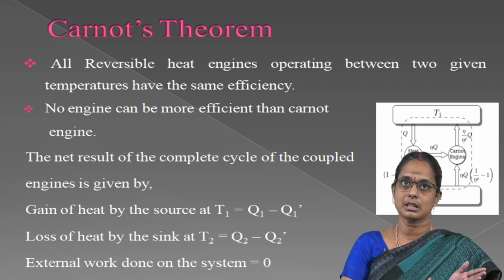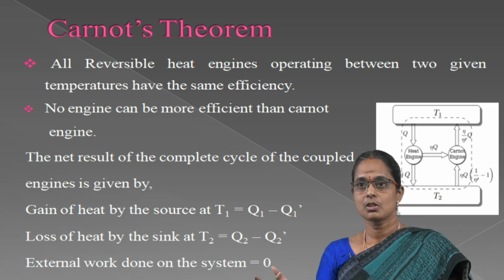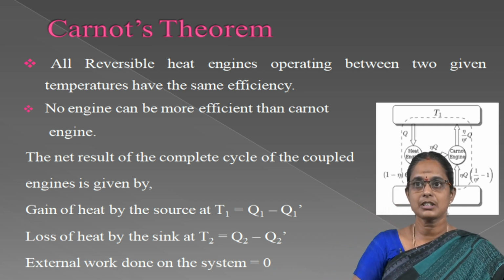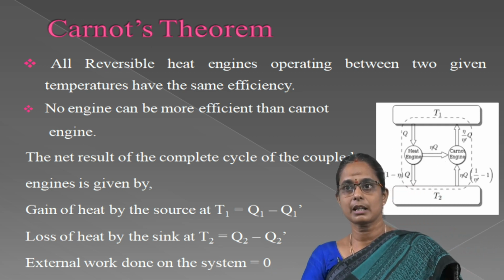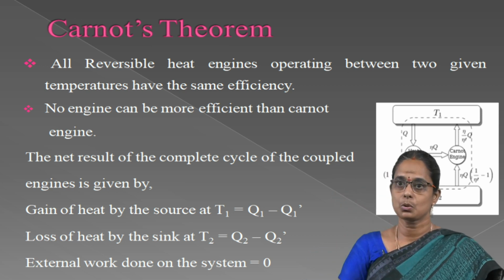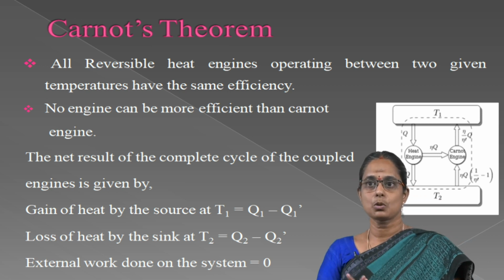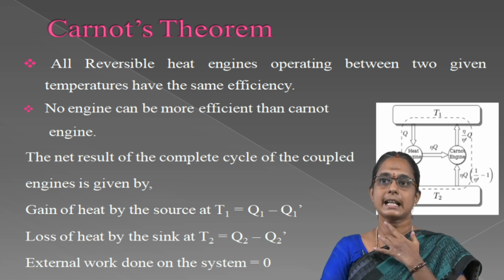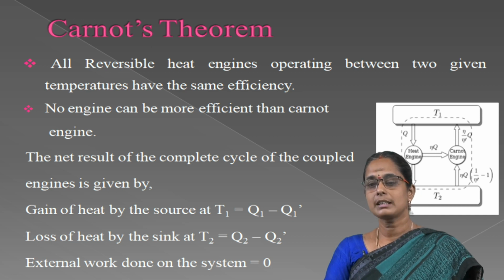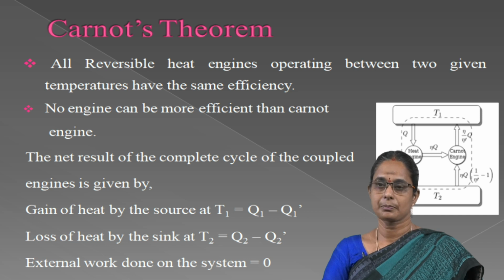According to the assumption, I is more efficient than R. Therefore, Q1 dash minus Q2 dash divided by Q1 dash is greater than Q1 minus Q2 divided by Q1, that is W by Q1 dash is greater than W by Q1. So, Q1 is greater than Q1 dash. Therefore, Q2 is greater than Q2 dash.